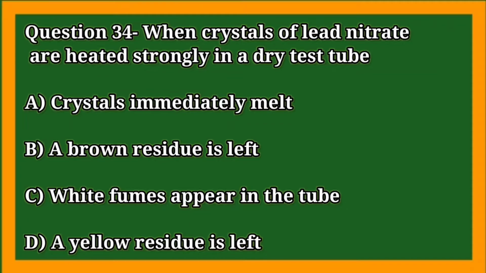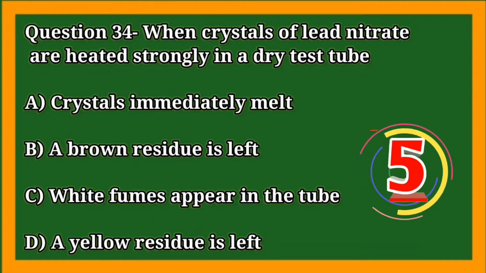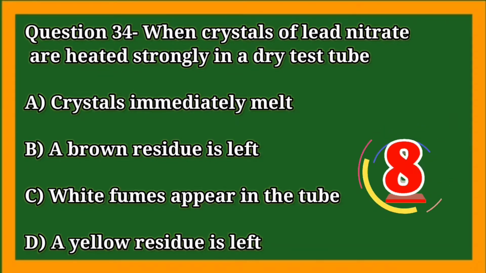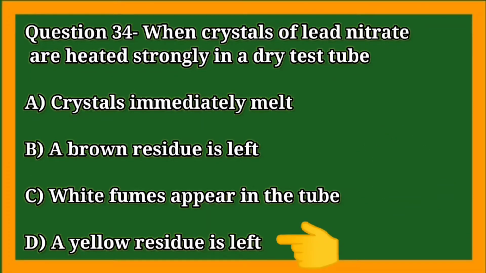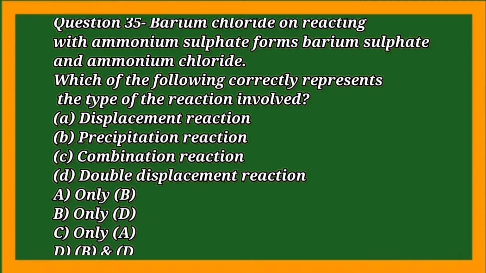When crystals of lead nitrate are heated strongly in a dry test tube. Barium chloride on reacting with aluminum sulfate forms barium sulfate and aluminium chloride. Which of the following correctly represents the types of reaction involved?